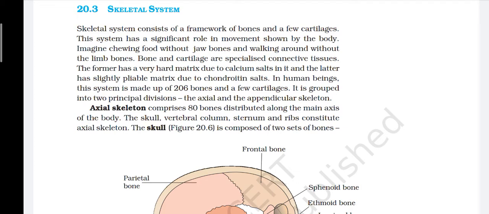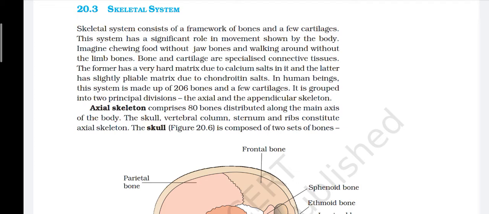In human beings, this system is made up of 206 bones and a few cartilages. It is grouped into two principal divisions, the axial and the appendicular skeleton. The axial skeleton comprises 80 bones distributed along the main axis of the body. The skull, vertebral column, sternum and ribs constitute the axial skeleton.